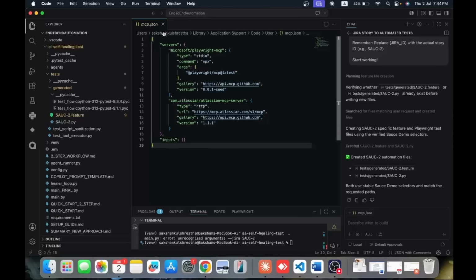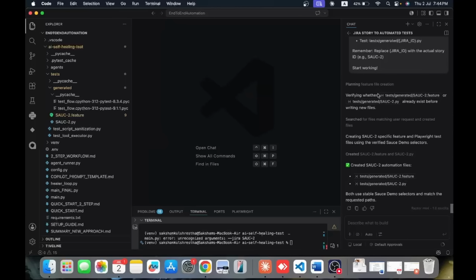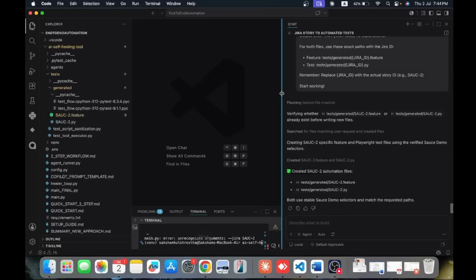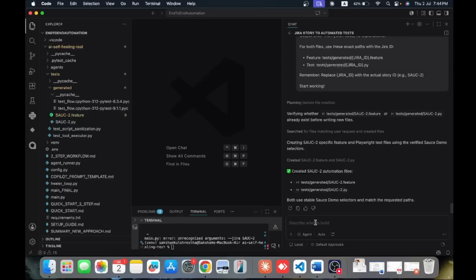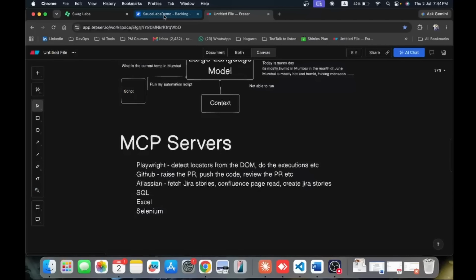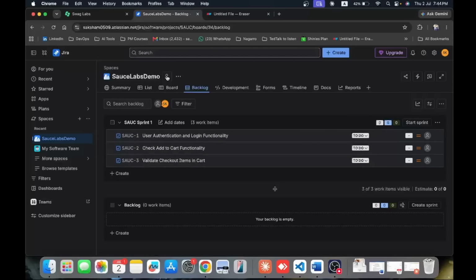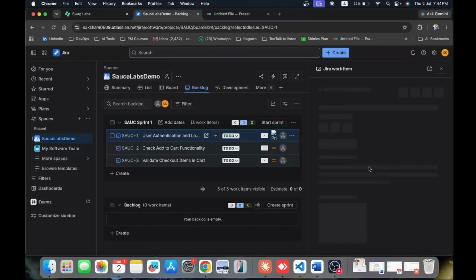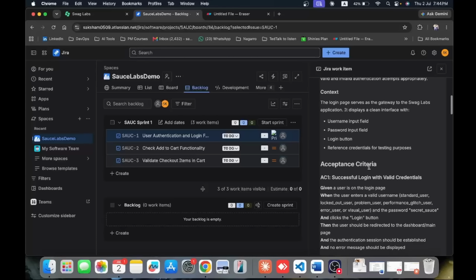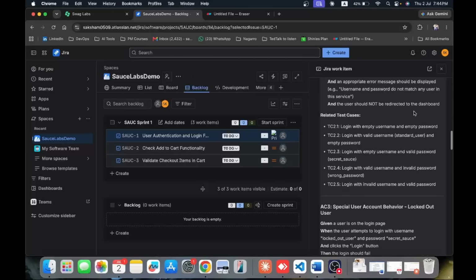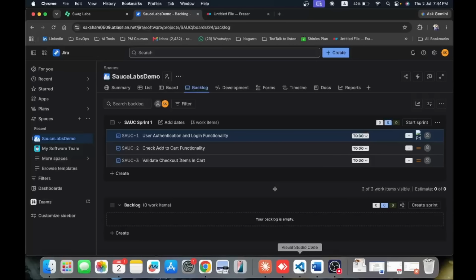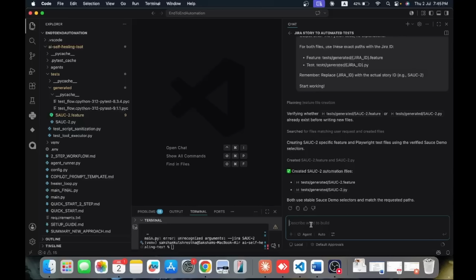Okay, so how we are using it is, I'll show you one of my prompts. I'll directly do it. So I have one Jira project, I can show you here. I have one Jira project here, which is sourceless demo. I have created 3 stories here, and each story is having some description, some acceptance criteria. And I can fetch these acceptance criteria in my Copilot chat.